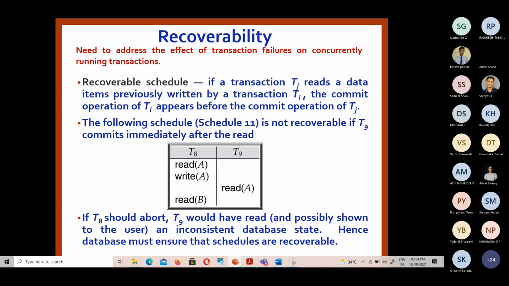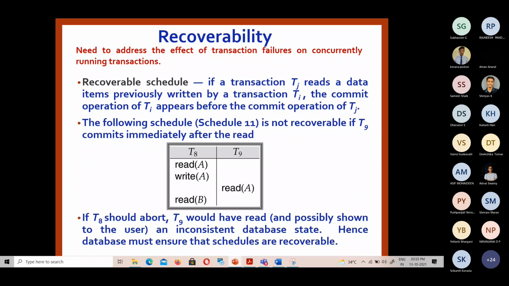If it is a single transaction, we can abort and roll back if there is any failure. But in concurrent execution, there may be dependent transactions, in the sense that one value is written by one transaction and read by some other transaction which is in execution. Such transactions also need to be aborted to ensure the atomicity property. This is the basis behind the recoverable schedule.